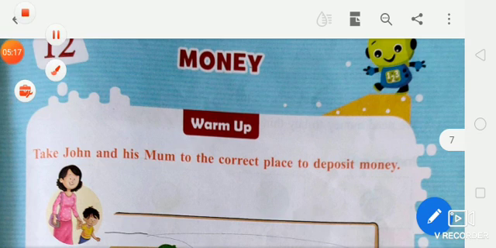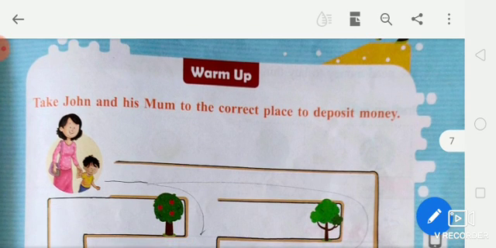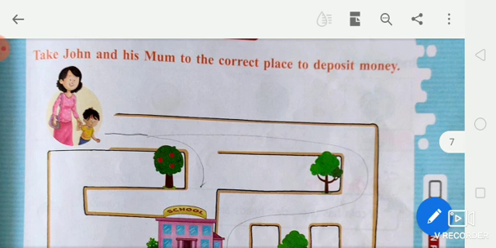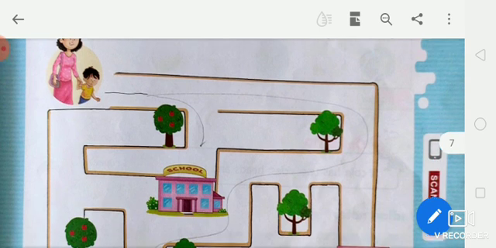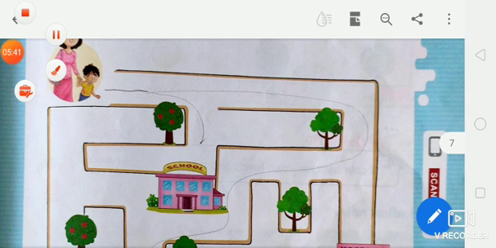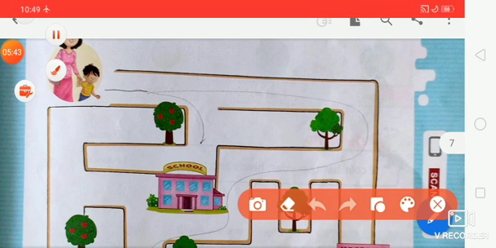Okay, students, now chapter 12, Money. Spelling of money: M-O-N-E-Y, money. So students, warm up. Join these to the correct place to deposit money. Look at the pictures and place them correctly.